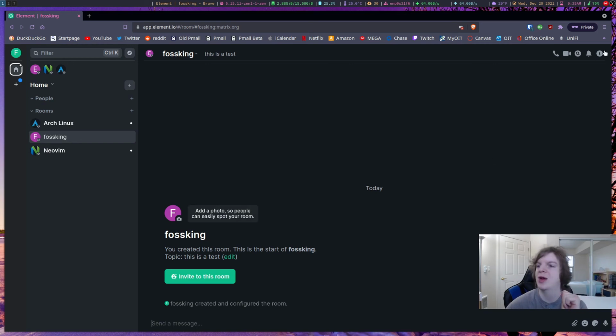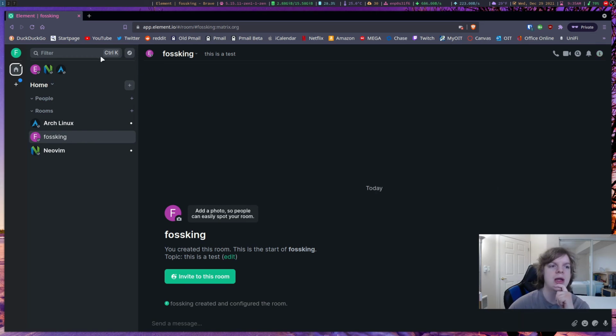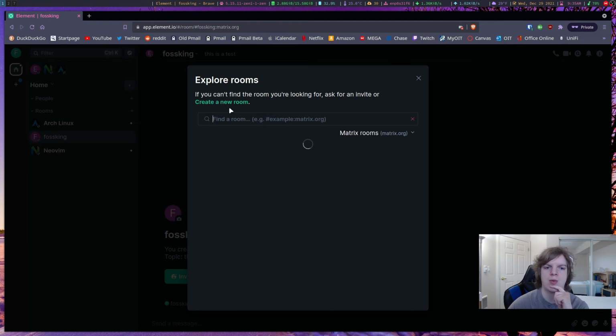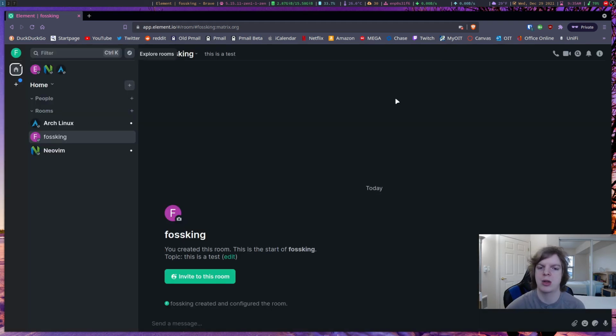So that room address, if we go into info and you see the room address right here, if we copy that and then go in to explore public rooms and then search, it will automatically come up within here, so that all you have to do is search for public rooms, put in that whole address, and then there you go. And then view it. In this case, we can't join it because I'm the one that created it, but there you have it.